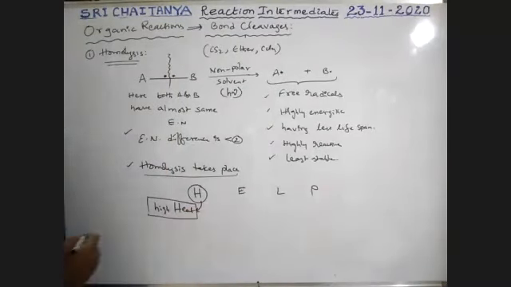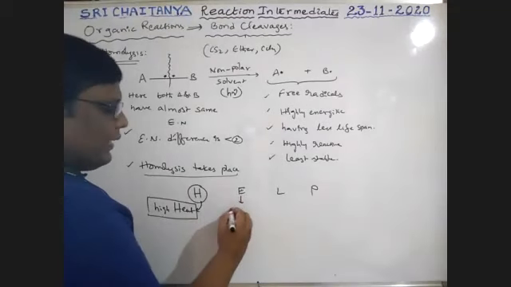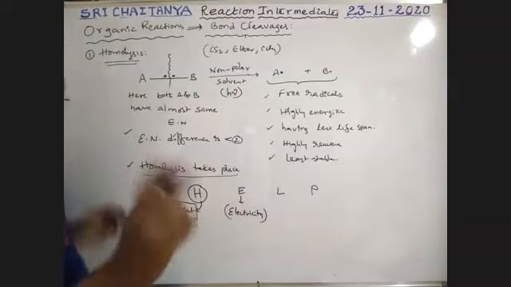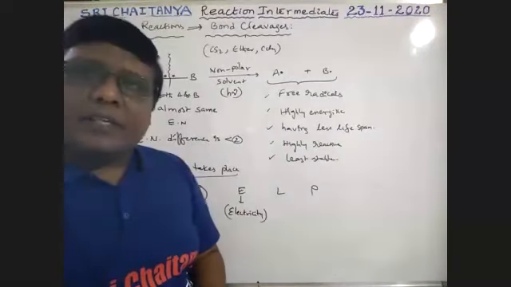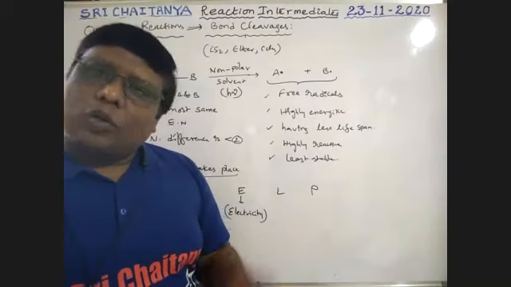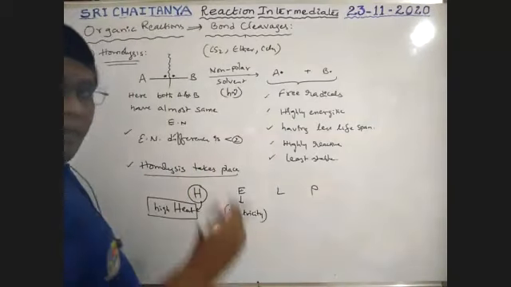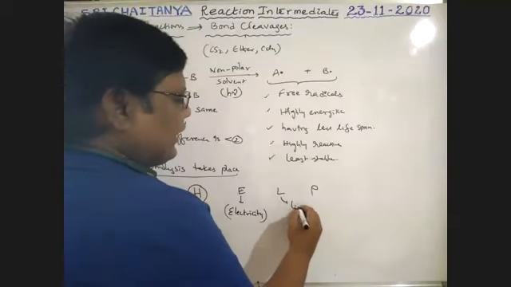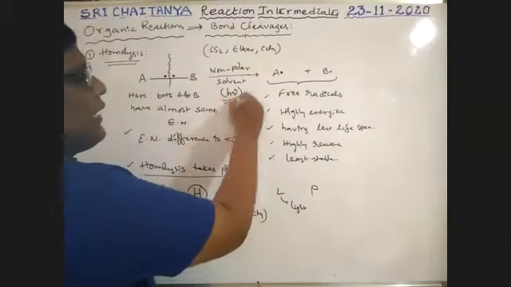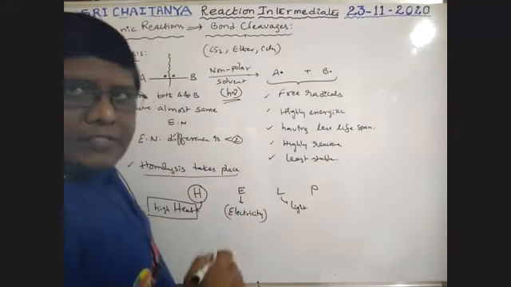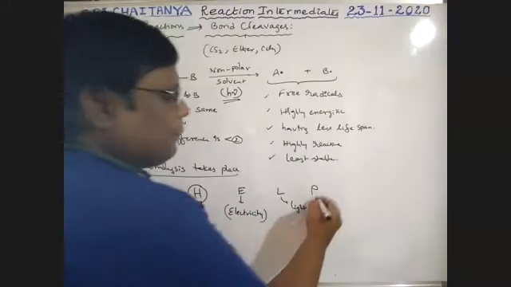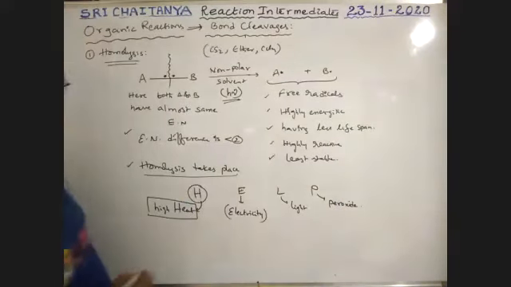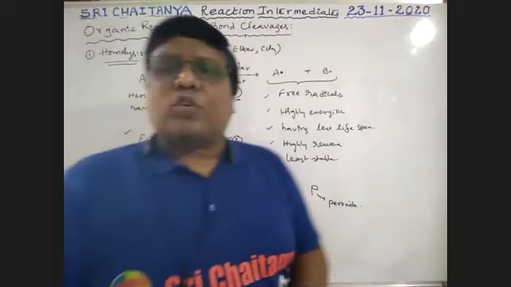E means electricity. In the presence of electricity, homolysis takes place. Whenever electricity is applied, homolysis takes place. L means light. In the presence of sunlight, homolysis takes place. P means peroxide. In the presence of peroxides also, homolysis takes place.